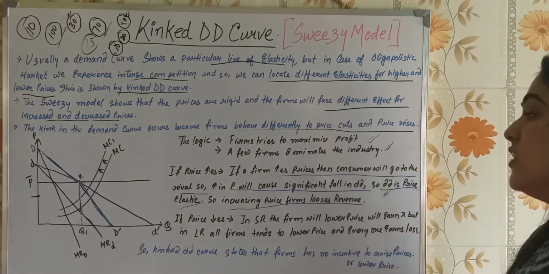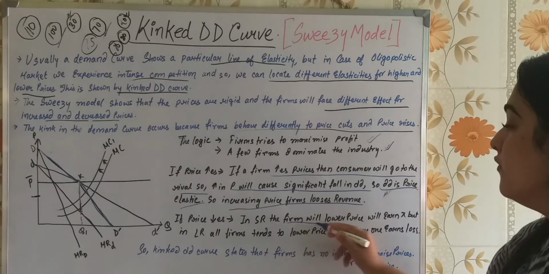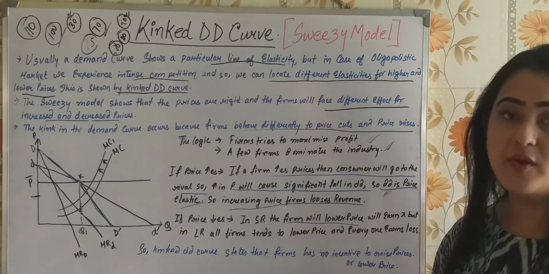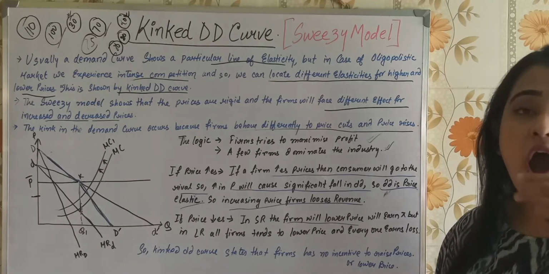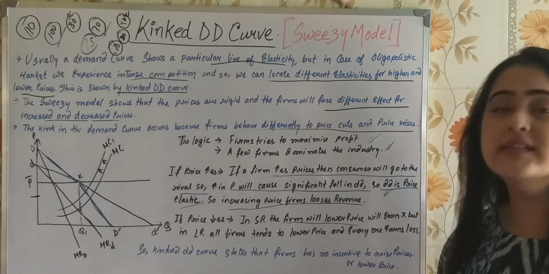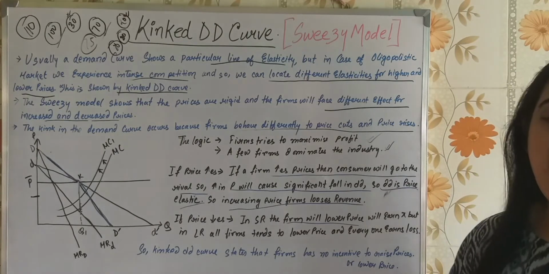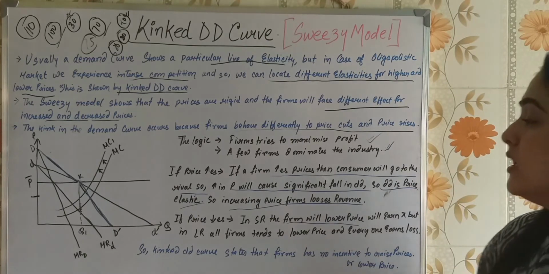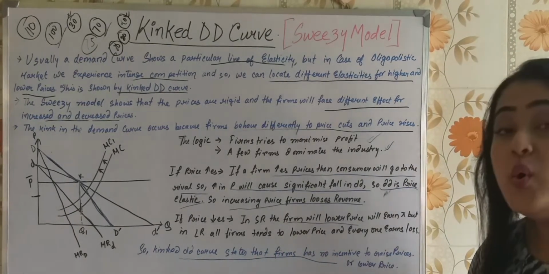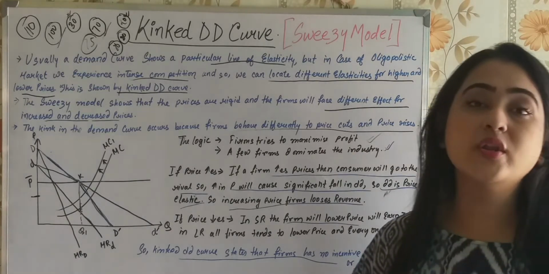Now, what if the price is decreasing? In the short run, the firm will lower the price. If the firm lowers the price, it will earn profit. But what in the long run? Other firms will follow this particular firm and the overall price level in the market will fall. This will hamper in the long run. So the kinked demand curve states that firms have no incentive to raise prices or lower prices.